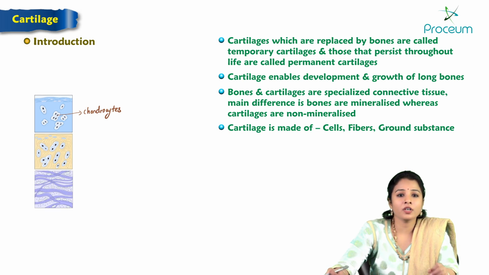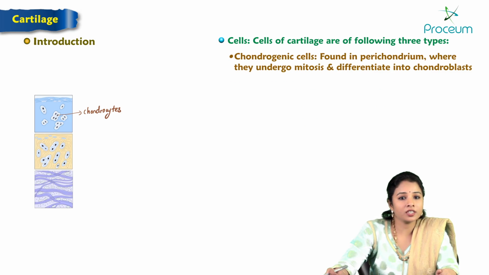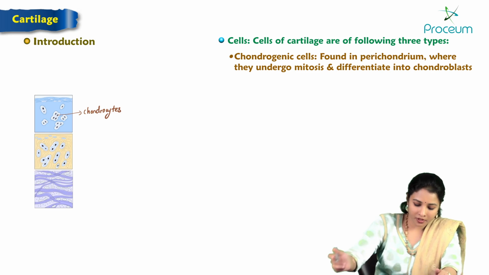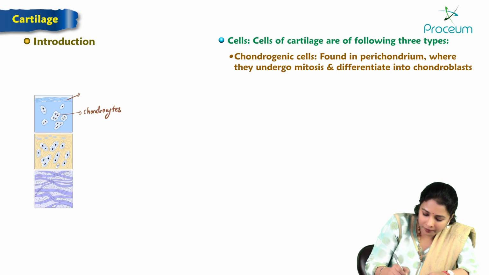Cartilages are made up of three components: cells, fibers and ground matrix. The cells of the cartilage are chondrogenic cells. Chondrogenic cells are found in the perichondrium, the outer covering of a cartilage.